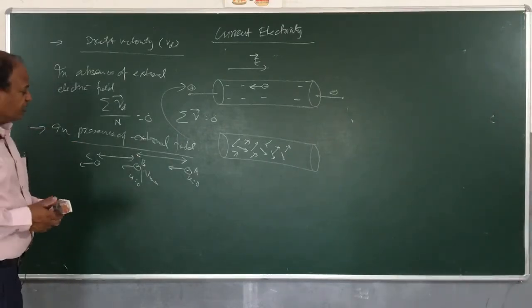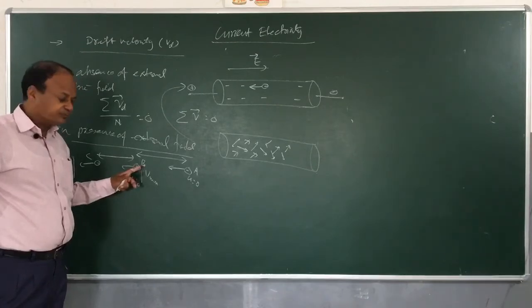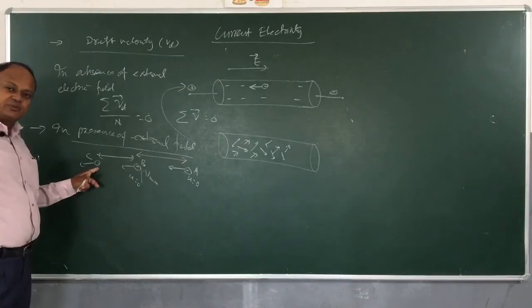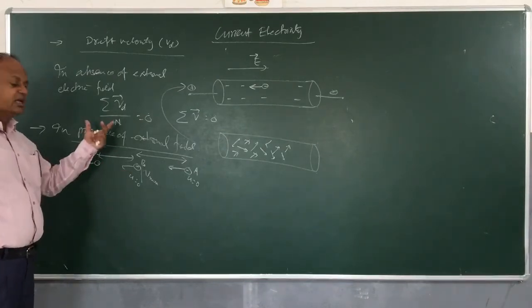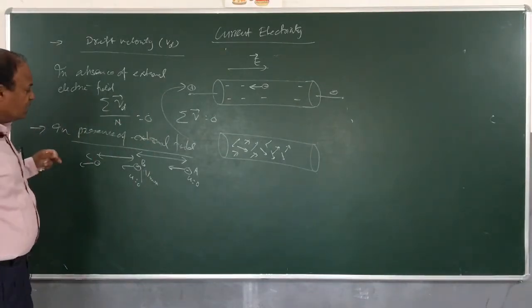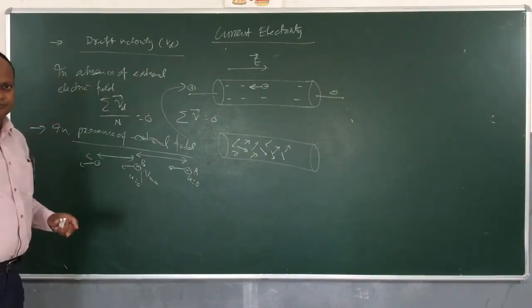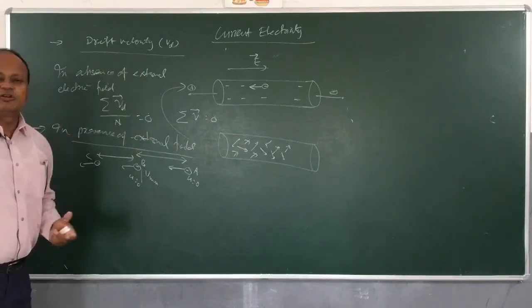So, obviously, velocity before it collides and stops at B will be more than velocity before it collides and stops at C, but it will not stop forever. It will stop and again will start moving, because it is being constantly accelerated. So, children, the mean of all these velocities is called drift velocity.